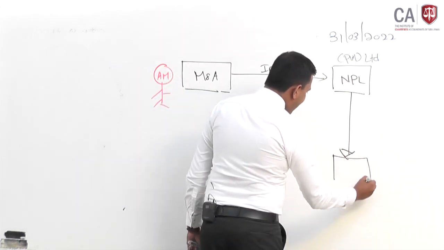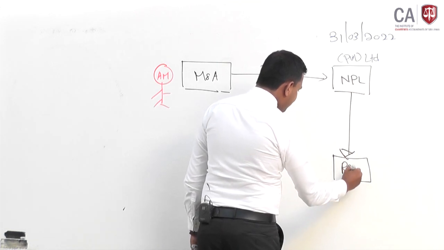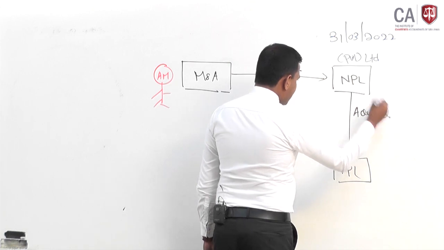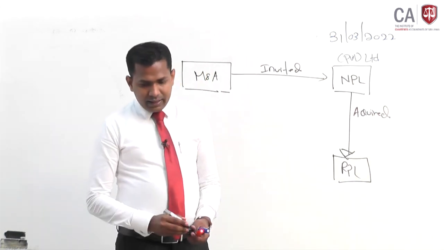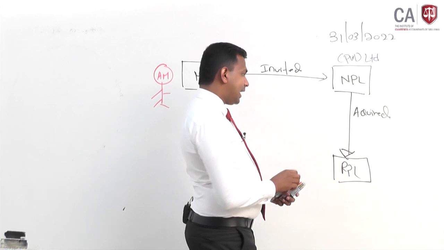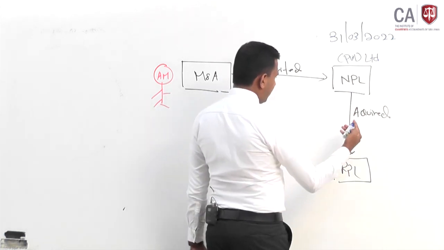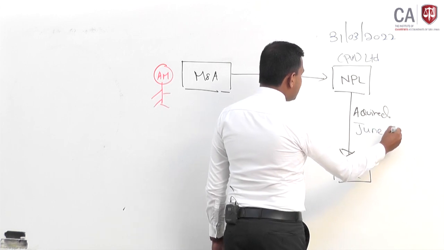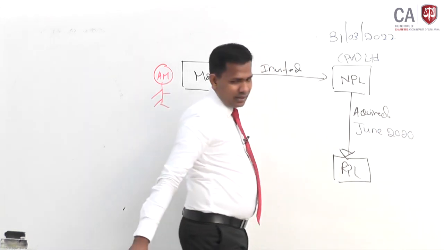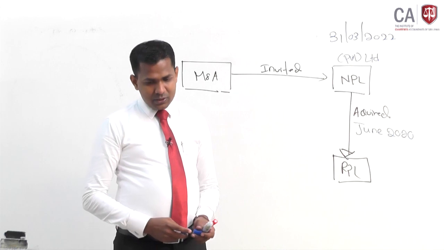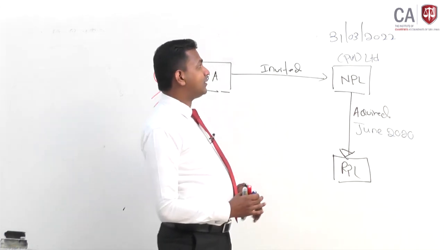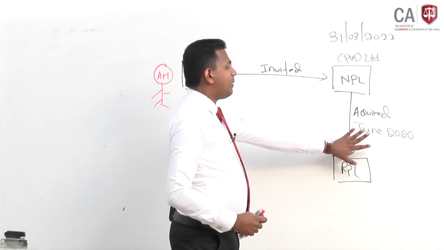So they have acquired RPL in June 2020. So this has taken place in June 2020. June 2020 means it is going to be the previous financial year. So we are going to be appointed as auditor for the year ending 31st March 2022, but this transaction was done 1 year back.